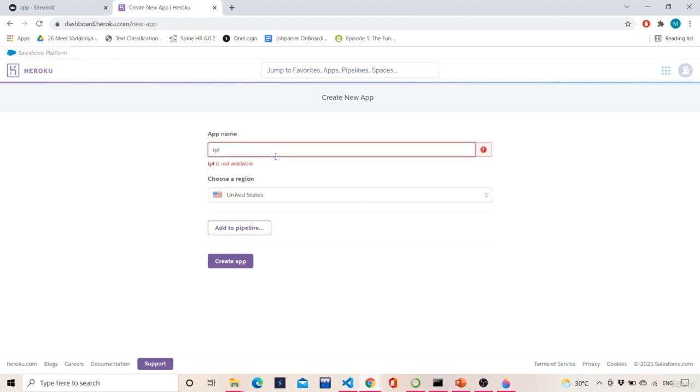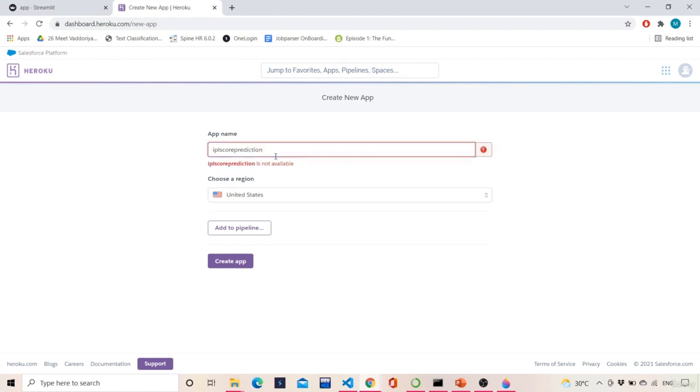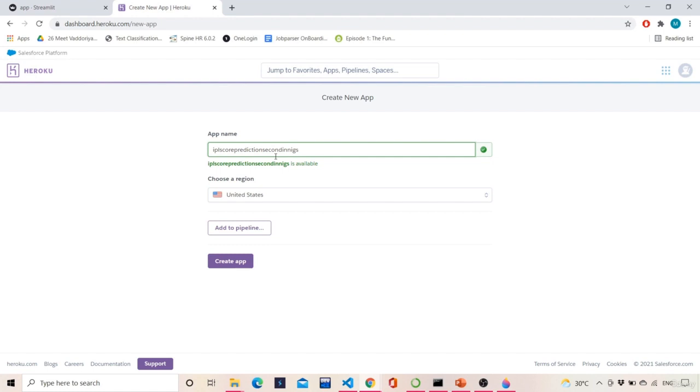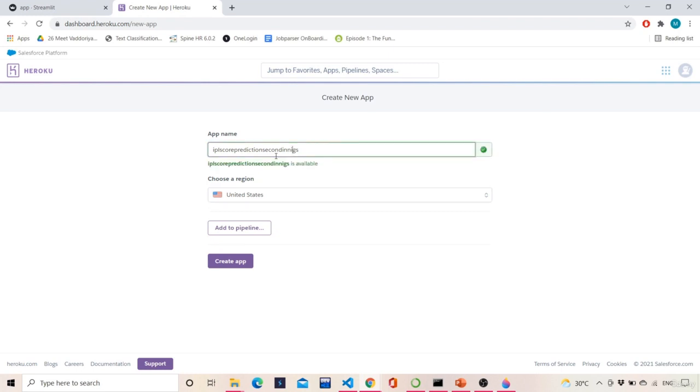Let's say IPL, it's not available, so IPL score prediction, IPL score prediction second innings. If you give some big kind of names, it will come. Okay, just ignore the spelling for now. Also you can see that the title length should be less than some number of characters, because I'm pressing N and it is not taking. So everything must be carefully chosen. The title you must choose carefully. Once you choose this title, then you simply hit create app.